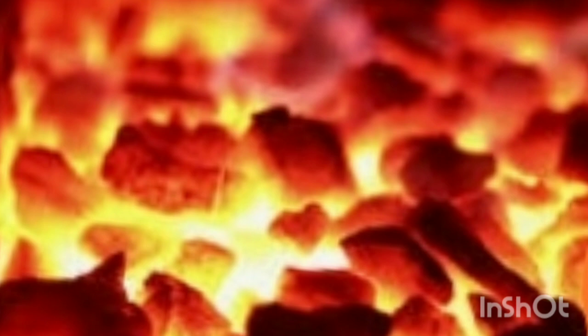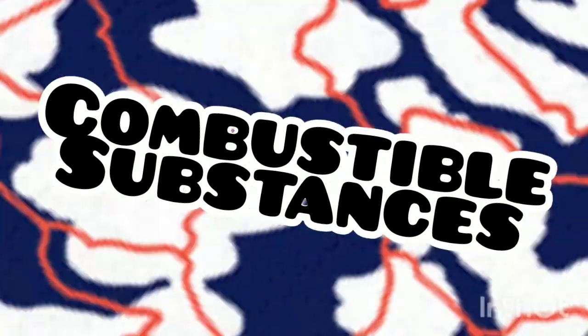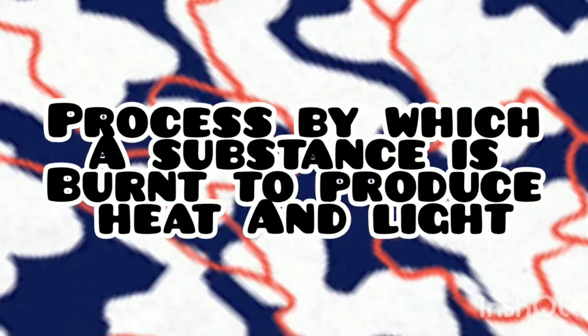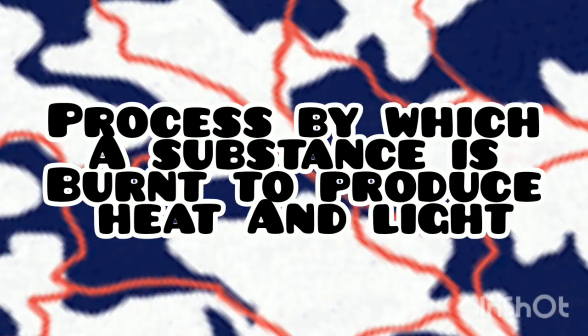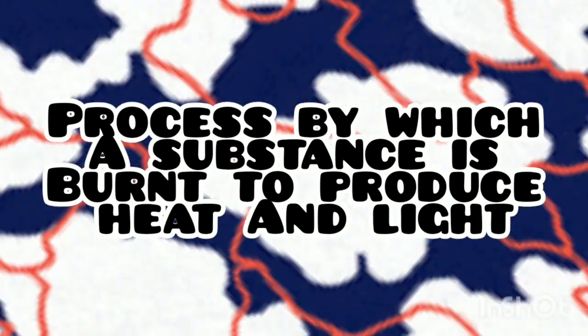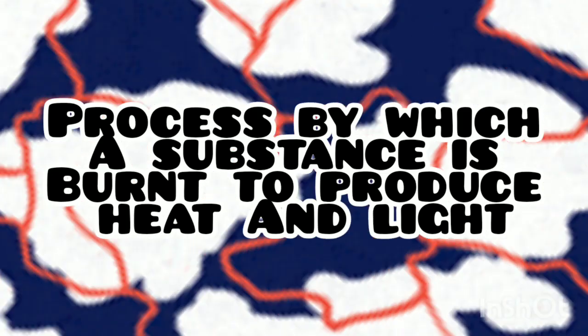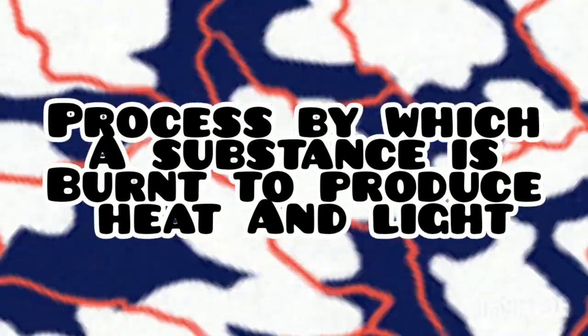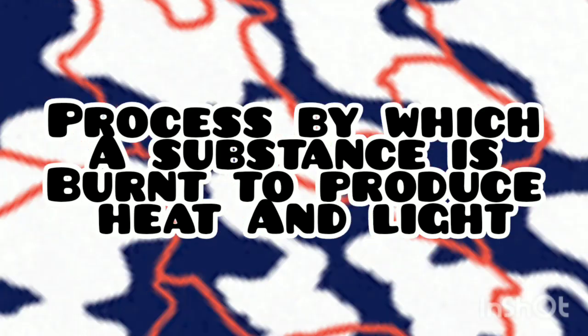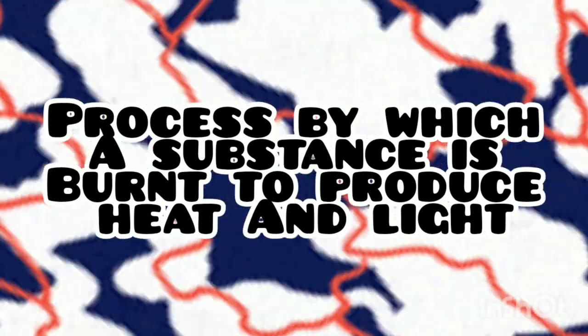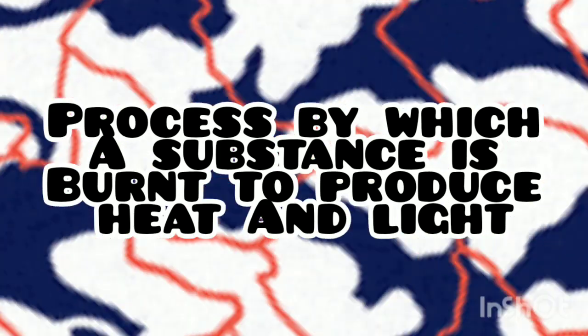Coal, petroleum, natural gas and LPG gas are substances that produce heat and light when they are burned. So we can call these substances combustible substances. So what do you mean by combustion? The process of burning of a substance in the presence of air or oxygen with the liberation of heat and light is called combustion.